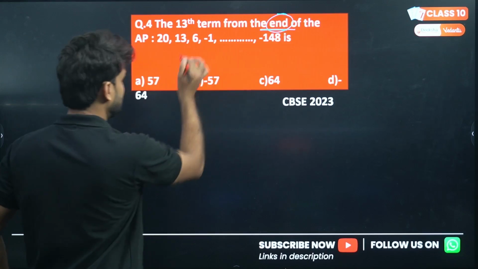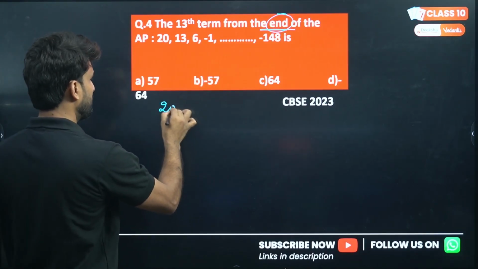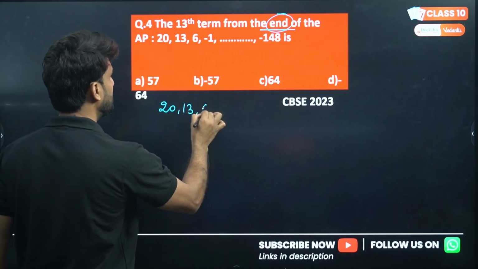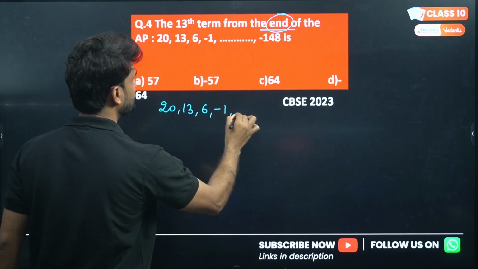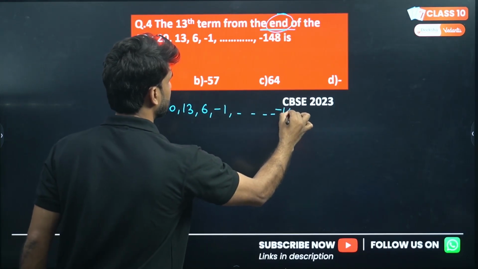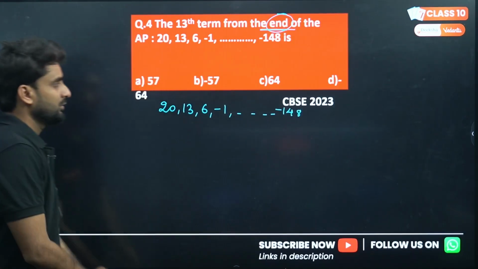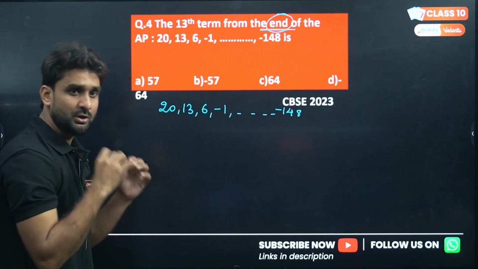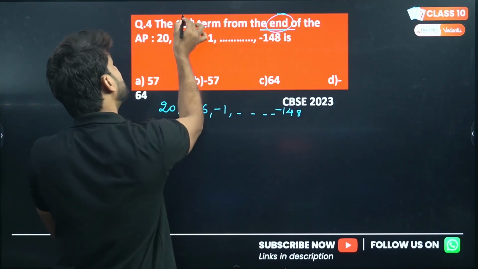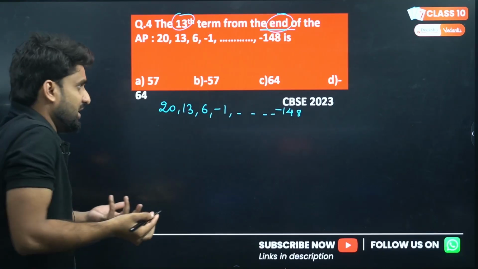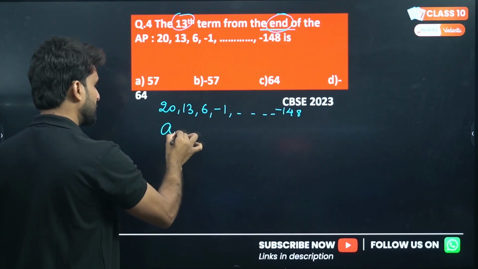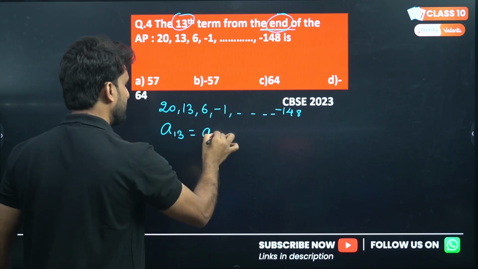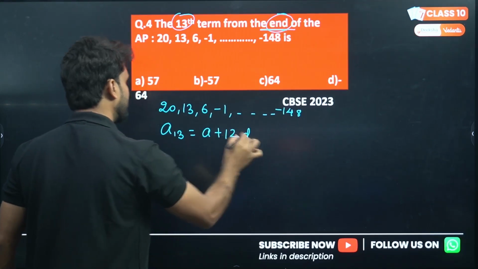So let's write the AP here: 20, 13, 6, -1 and so on, -148. What is the question asking you? The question is asking to find the 13th term. For the 13th term, the formula will be A plus 12D.